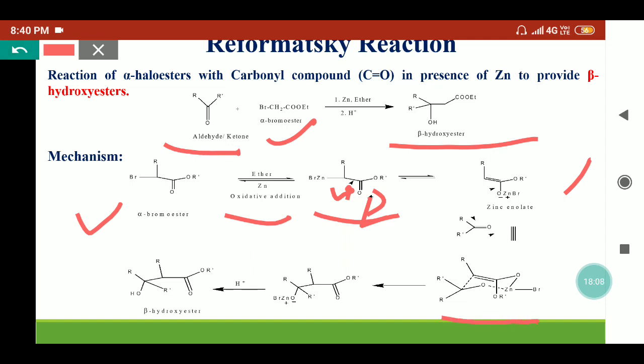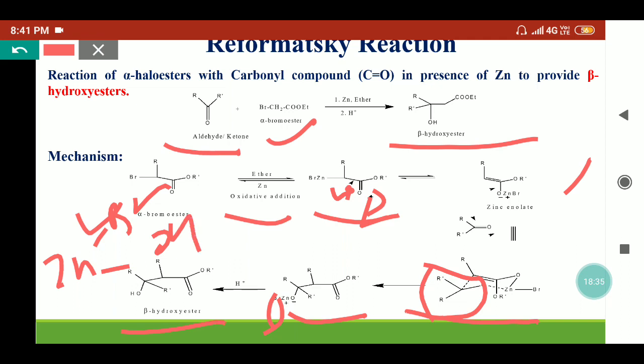6-member transition state, which is stable due to the proper interaction. Here this is a ketone molecule, this is an enolate molecule, so they will get stabilized with each other and form this species. Now, on treating this molecule with acidic hydrolysis, what will happen? This ZnBr will be released with OH. This will be our side product, and we'll get the beta hydroxy ester as the major product.